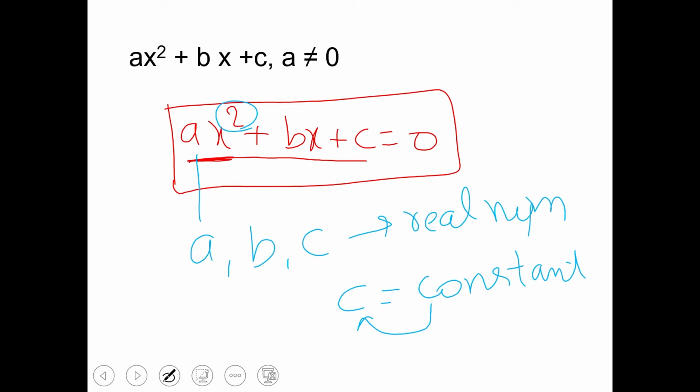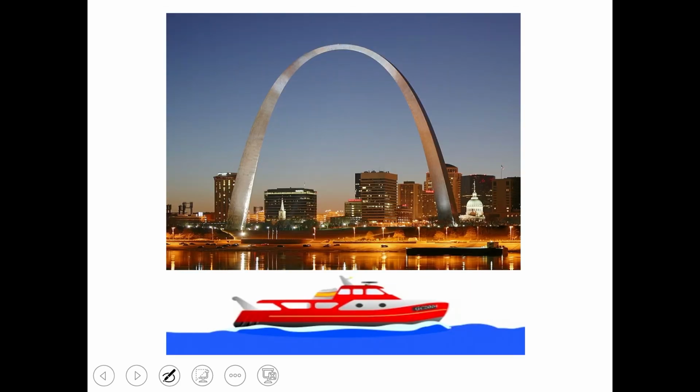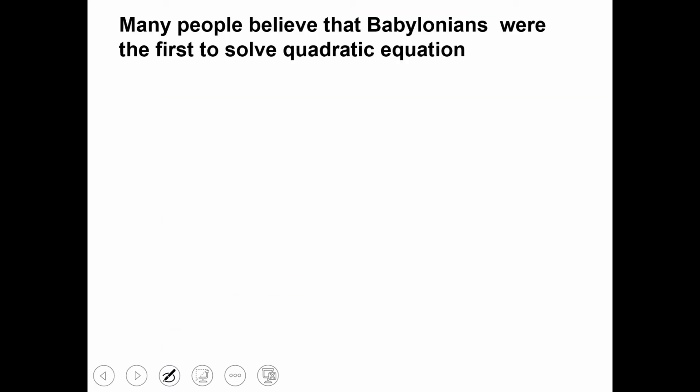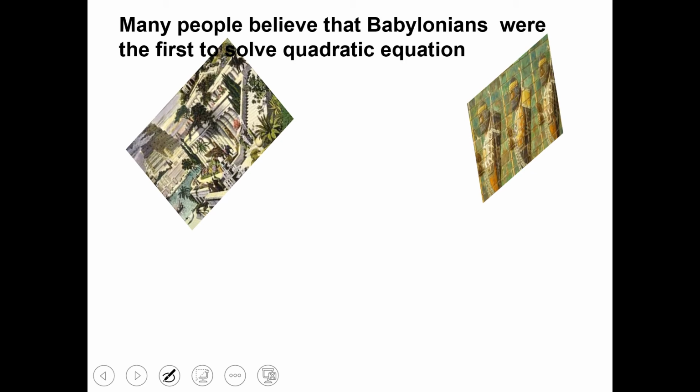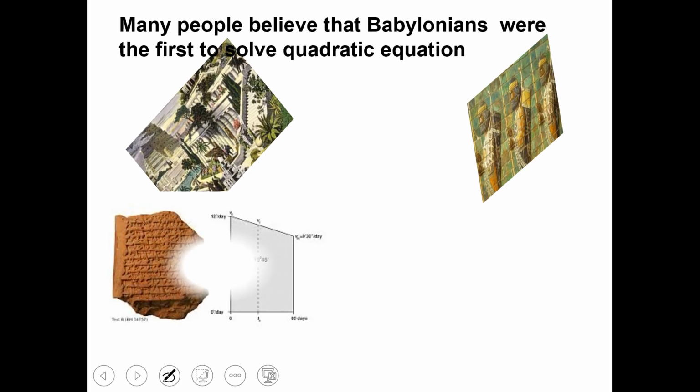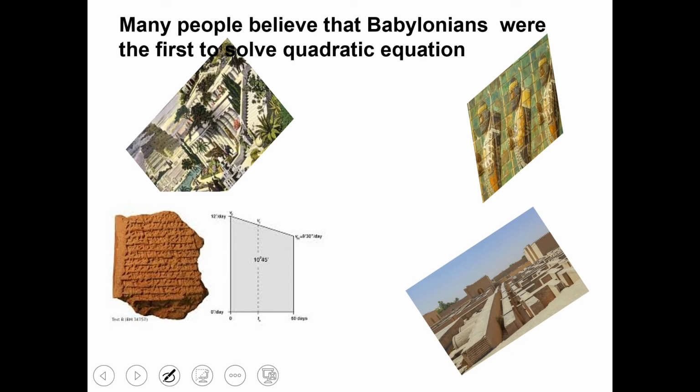Students, quadratic equations come up when we deal with many real life situations. Many people believe that Babylonians were the first to solve quadratic equation. For instance, they knew how to find two positive numbers with a given positive sum and a given positive product, and this problem is equivalent to solving a quadratic equation of the form x square minus px plus q equals to 0.